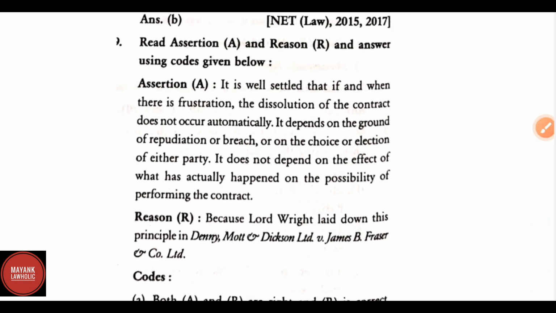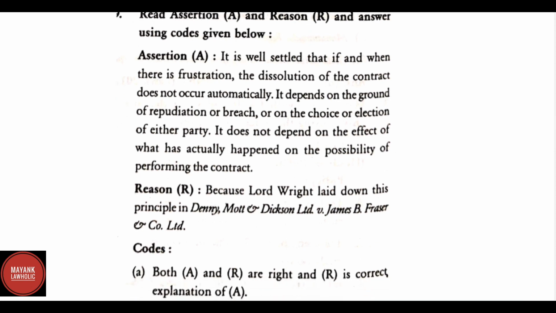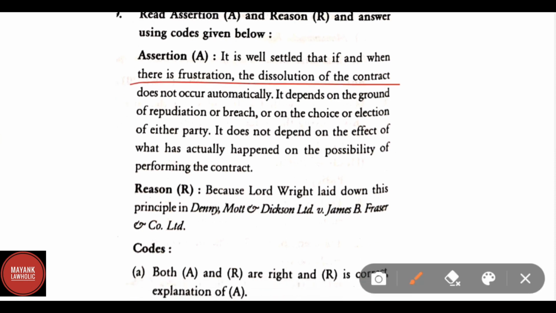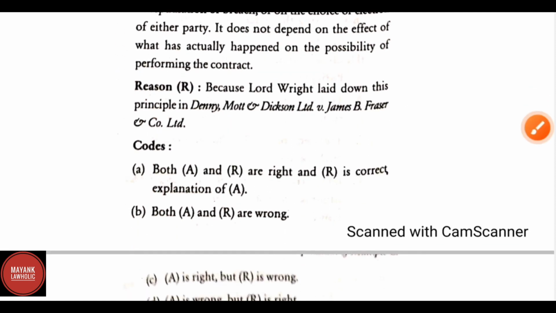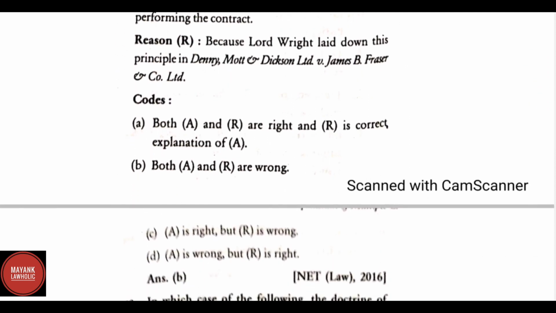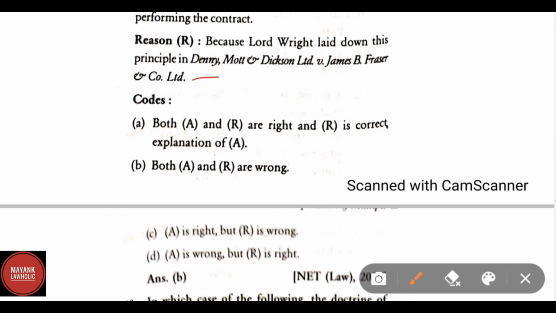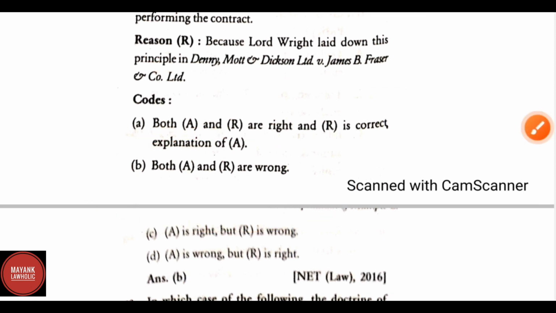Read assertion and reason and answer using code given below. It is well settled that if and when there is frustration, the dissolution of the contract does not occur automatically. It depends on the ground of repudiation or breach, or on the choice or election of either party. It does not depend on the effect of what has actually happened on the possibility of performing the contract. Because Lord Wright laid down this principle in Denny versus Mott and Dickson Limited versus James B. Fraser and Company Limited. Correct answer is both A and R are wrong. Assertion and reason both are wrong.